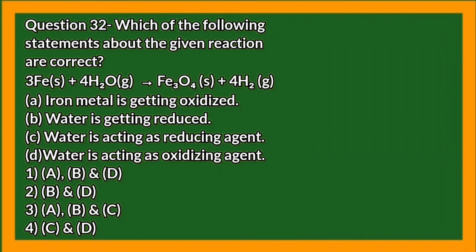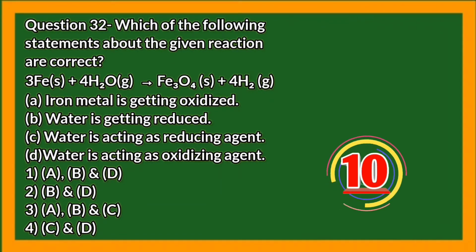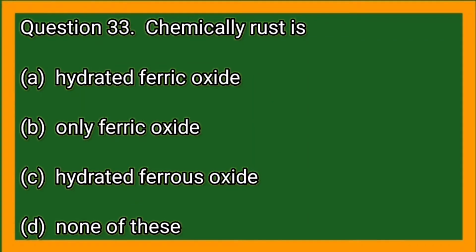Which of the following statements about the given reaction are correct? 3Fe + 4H2O = Fe3O4 + 4H2. Chemically, rust is a.